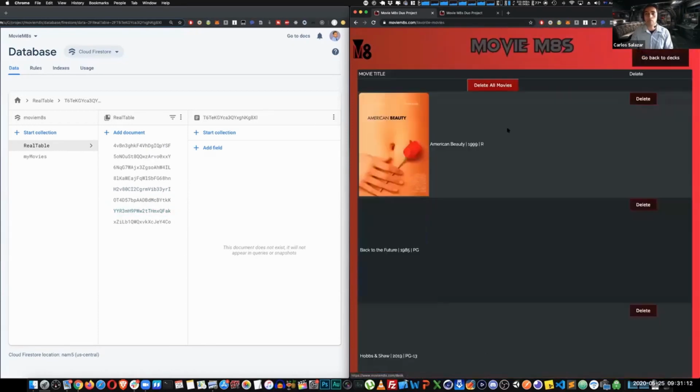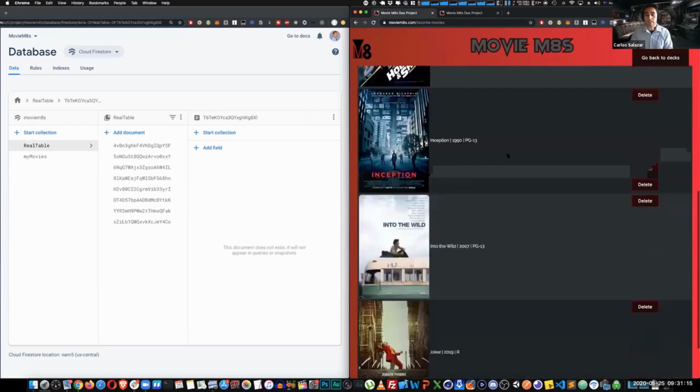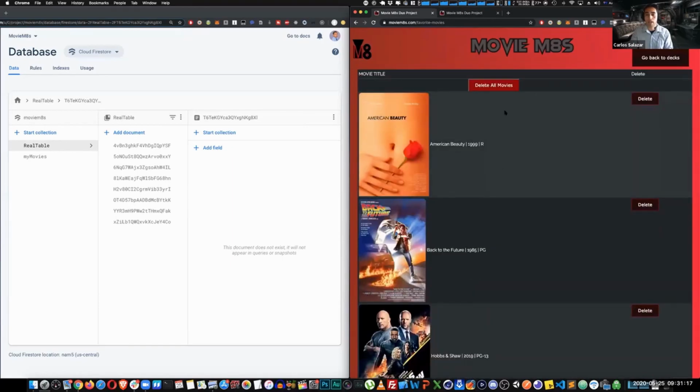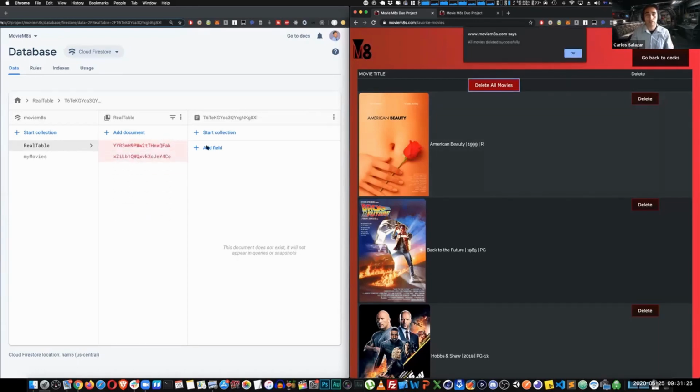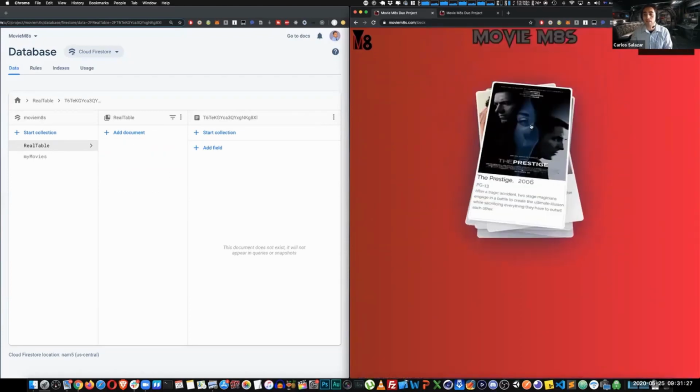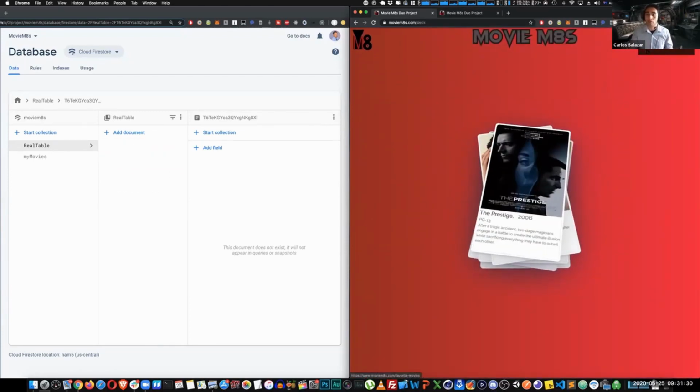When I click here, we're reading from this database and we can see everything we have gathered so far. If I delete all of them, I'll draw your attention to the database. All the records disappear. And this is how we are managing the back end and the front end. We kept the front end as simple and as intuitive as we can. Of course, everything can be better, so we're very happy to keep continuing on this app. But for now, we're very excited that we have managed to make these mechanics work, with a somewhat novel concept, and we're very happy to present this to you.